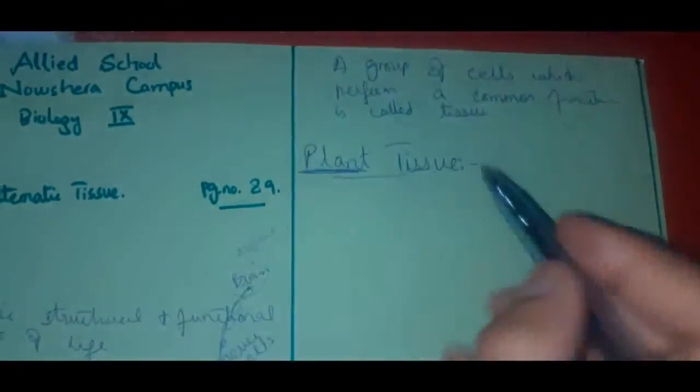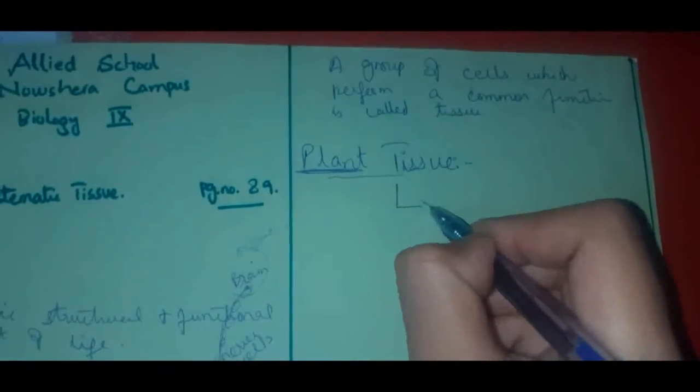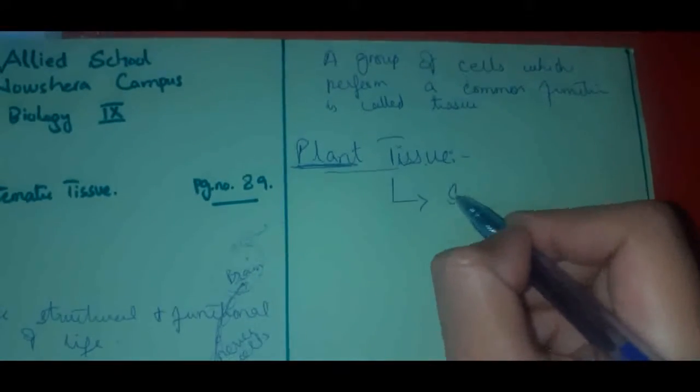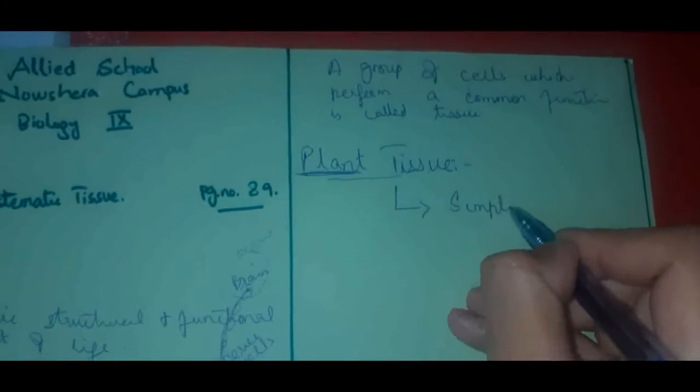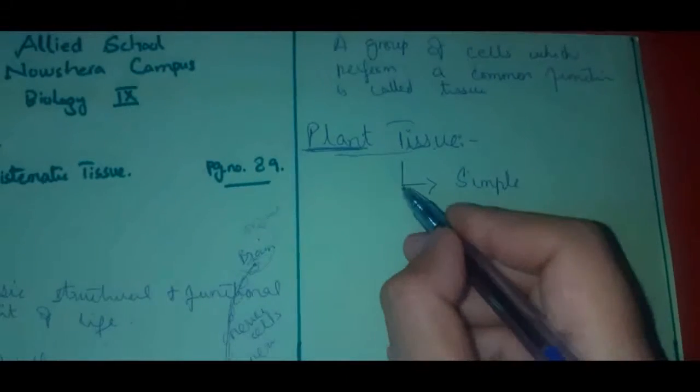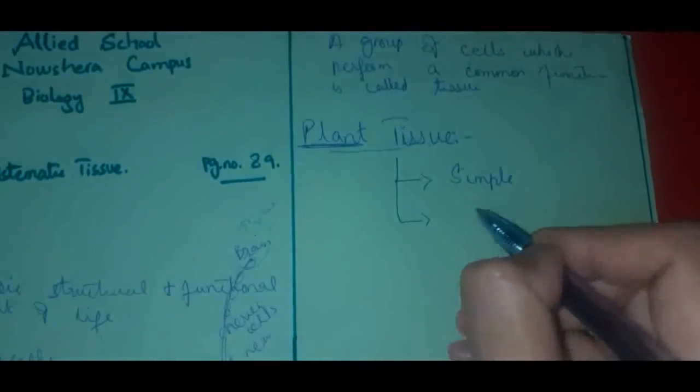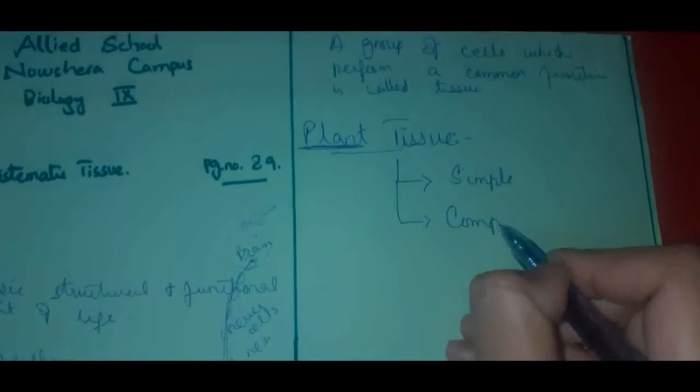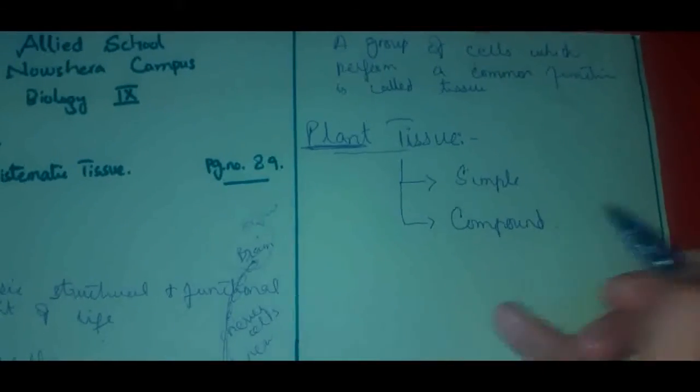And then plant tissues are divided into two main categories. One is simple tissues and the other is compound tissues. Okay.